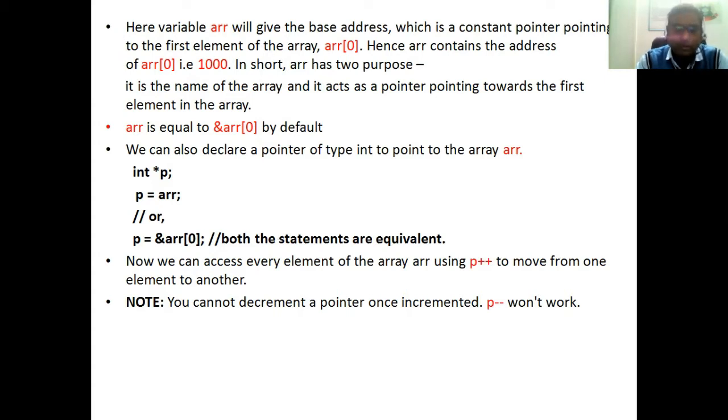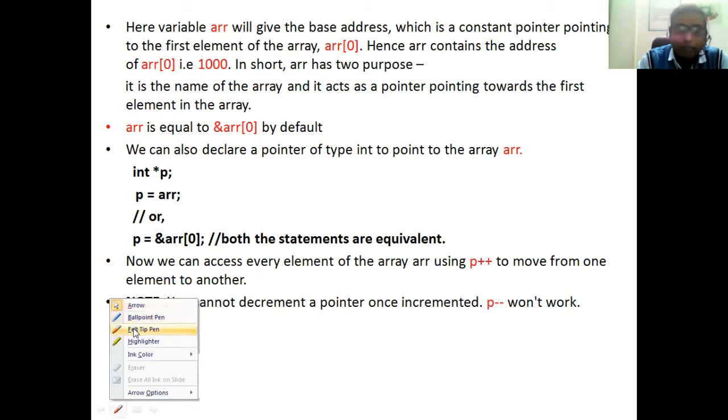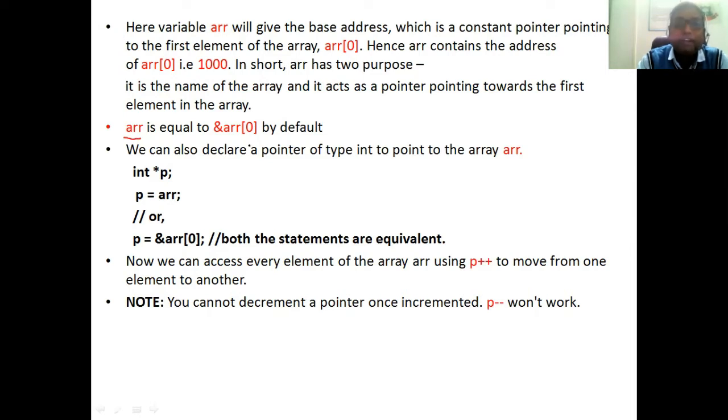So whenever you want to traverse your array, we need a base address. If you have a base address, then with the help of that base address, we can visit the complete array. We can traverse the complete array. Suppose you are talking about arr only, arr always gives the base address. If you write arr only, it is equal to the address of arr[0]. That means we have declared the array named arr, and the address of arr[0] means that it contains the base address.